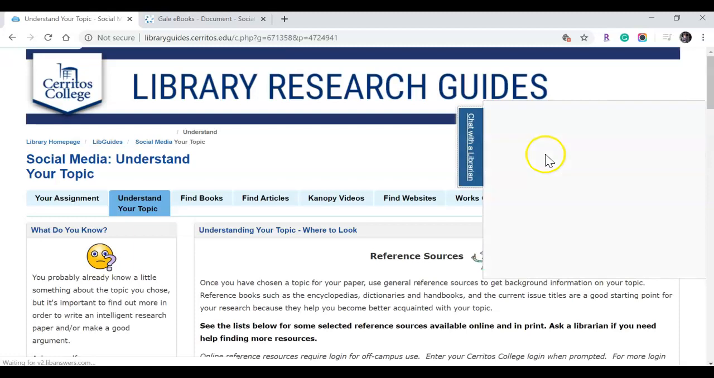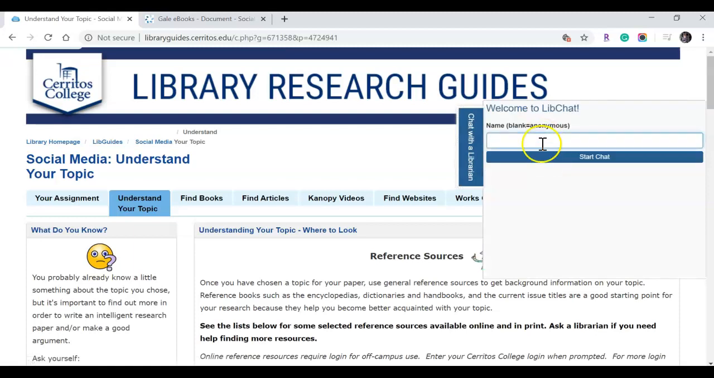If you click on it, you can leave this box blank or you can type in your name and start chatting with a librarian. This is staffed whenever the library is open, from 7:30 in the morning to 10 p.m. Monday through Thursday, and until 3 o'clock on Friday and Saturday, and during spring semester, we are open on Sundays. So we're open 7 days a week in the spring. Go ahead and chat with the librarian. We can answer any questions you may have.